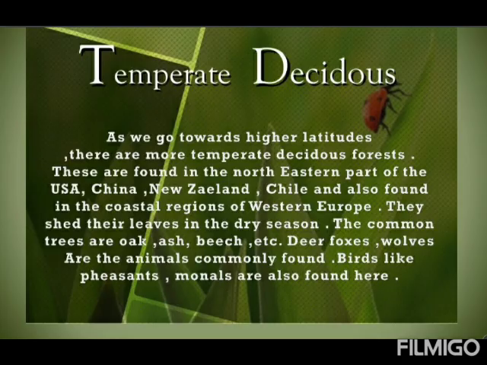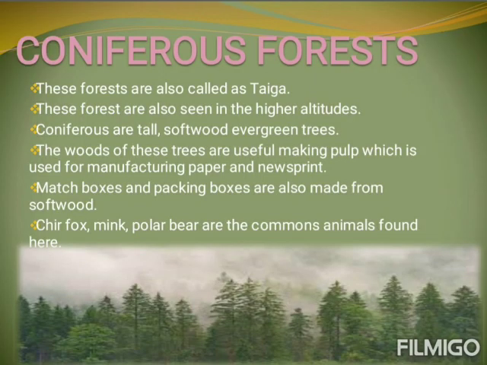Coniferous forest. These forests are also called taiga. Taiga means coniferous forest of cone-bearing softwood trees typical of the cold temperate zone. These forests are seen at higher altitudes. Conifers are tall, softwood evergreen trees. The wood of these trees is useful for making pulp, which is used for manufacturing paper and newsprint. Matchboxes and packing boxes are also commonly made from the softwood. Silver fox, mink, polar bear are the common animals found here.